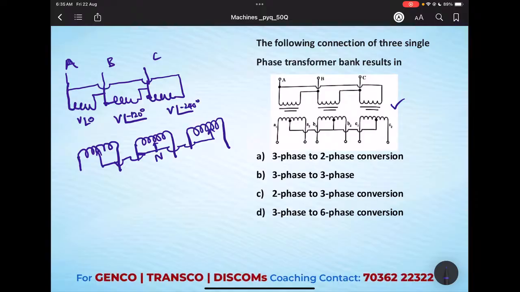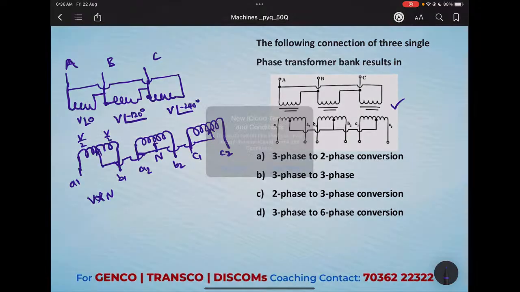Whatever is given, we'll mark it A1, B1, A2, B2, and C1, C2. This is the given diagram. What will happen? The number of turns is divided at the center. We know that voltage is directly proportional to the number of turns. If the turns are divided, voltage is also divided. So V by 2 and V by 2.